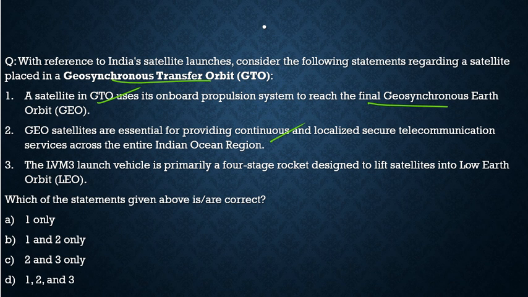The LVM-3 launch vehicle is primarily a four-stage rocket. No, it is a three-stage rocket. So the third statement is incorrect. So with respect to this question, the correct statements are 1 and 2, and the correct code would be option B. With this, we have completed today's discussion.